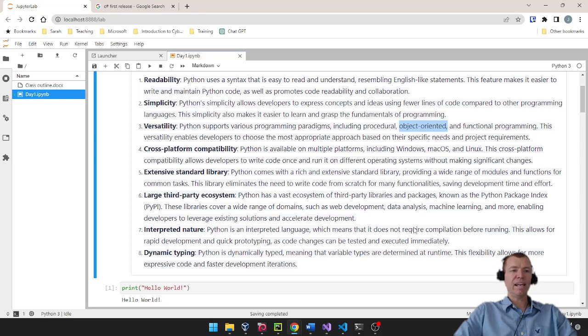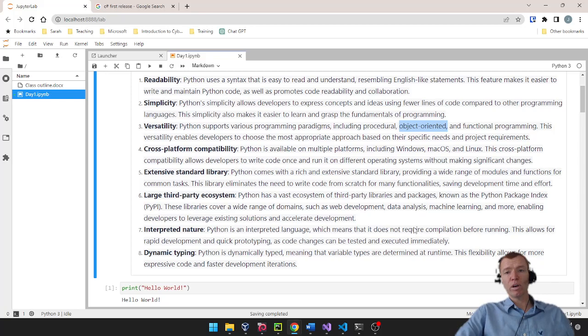We focus on things like nouns. When we write a paragraph, we have nouns and we have verbs. The verbs would typically be the things that the nouns can do, right? So if I'm a bus, I can drive, I can park, I can turn. So if we think of object-oriented programming, we would extract out an object of bus and give it the functionality of turning, of parking, of driving. And then we'd also give it the attributes of things like the color of the bus, how long is the bus, how many children can it handle, right? So object-oriented programming is just a paradigm way we look at how we're going to write our code.